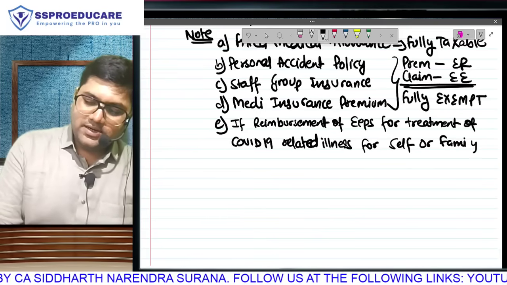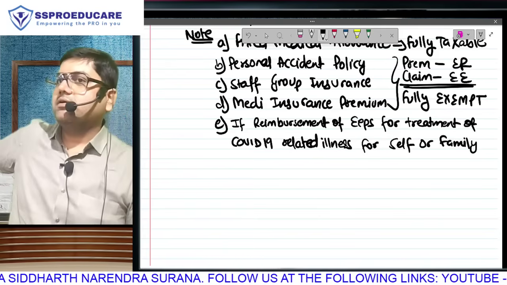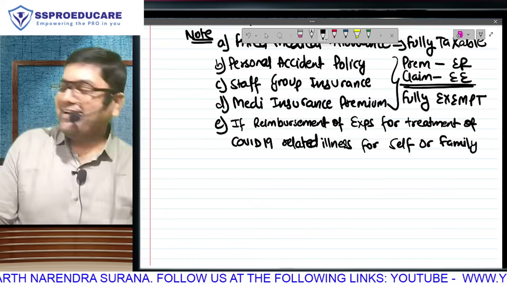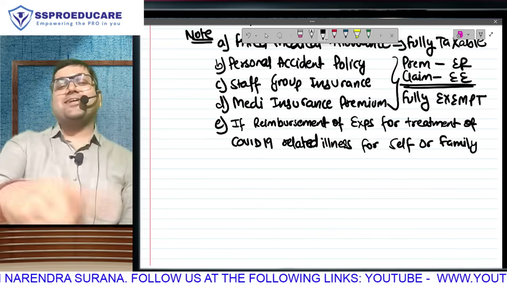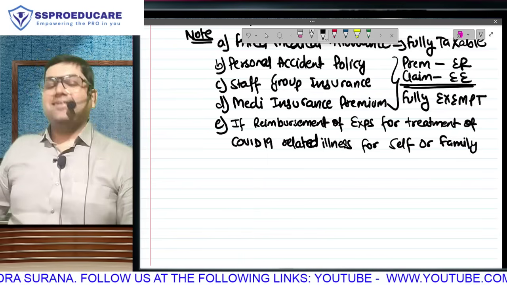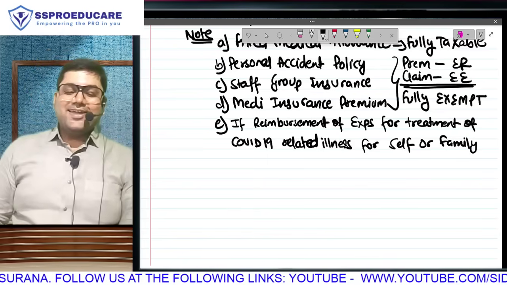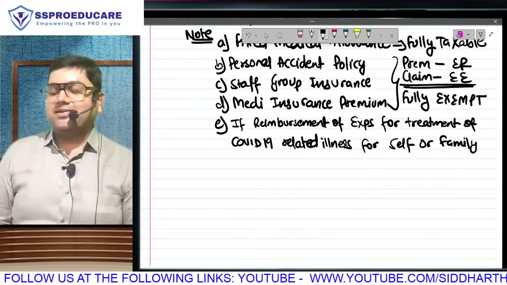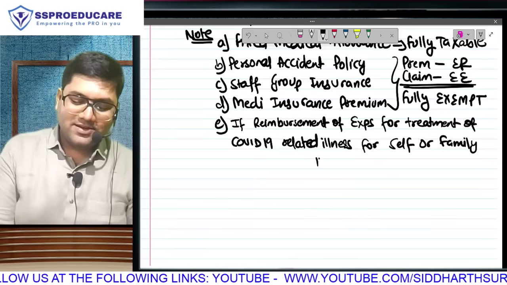COVID-19 related, which word are you not understanding? You are saying expense, that means you understood, no? If you are getting reimbursement of expense for treatment of COVID-19 related illness for self or family, the reimbursement so received is going to be